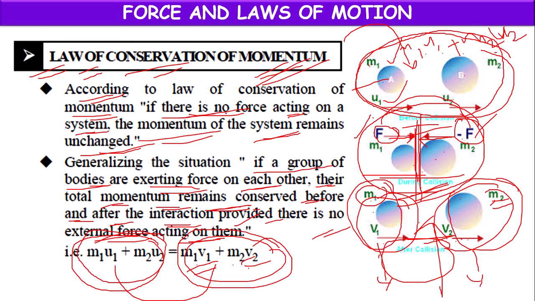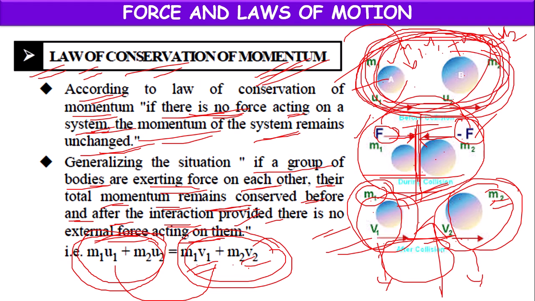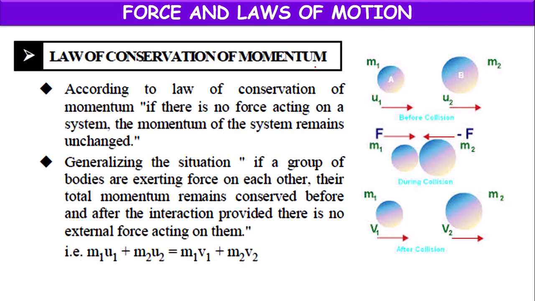So if there is no force acting on the system, before collision there is no force, after collision there is no force, so the momentum before collision is equal to the momentum after collision. That is the meaning of the law of conservation of momentum.